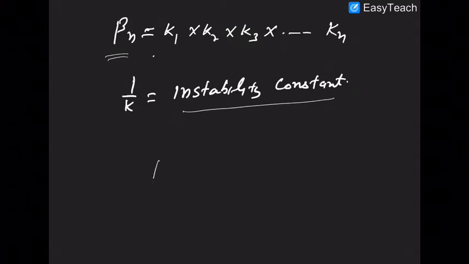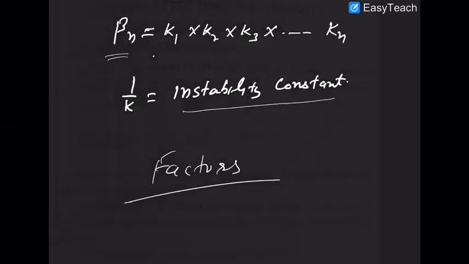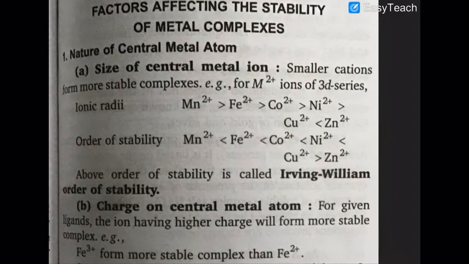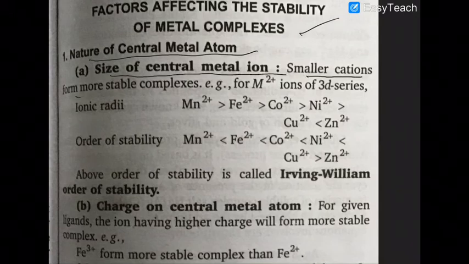Now we will talk about the factors on which the stability of the complex depends. Let's look at the various factors which affect the stability of the complex. We will go one by one. Number one is the nature of the central metal atom. First we will take into account the size of the central metal ion. The smaller the cation, the more stable the complex. So going by the ionic radii, Mn2+ size is greater than Fe2+ size, then Co2+, and so on.